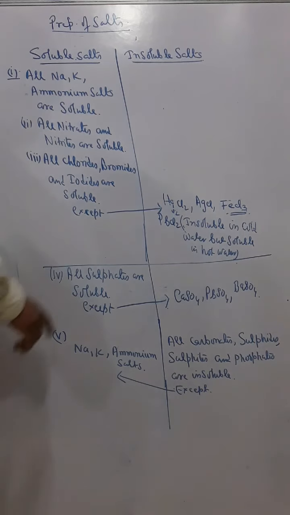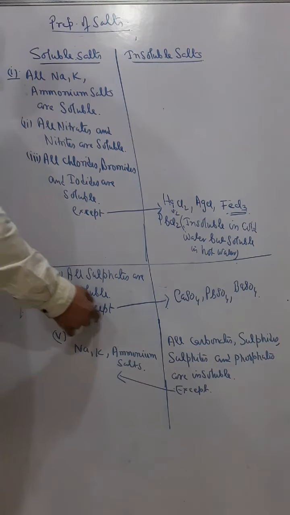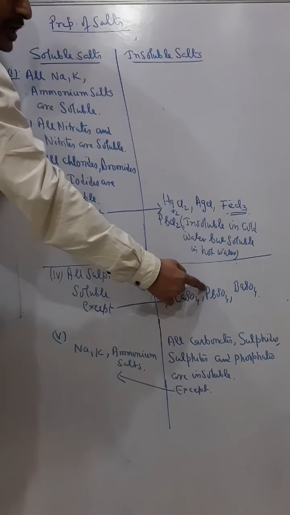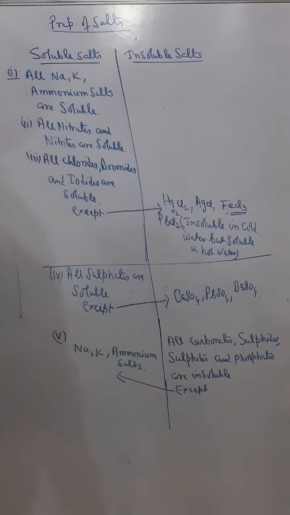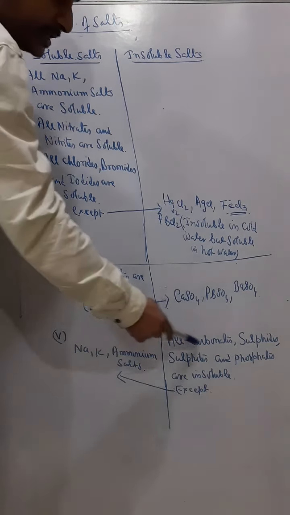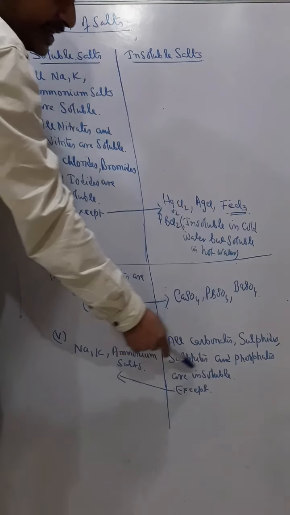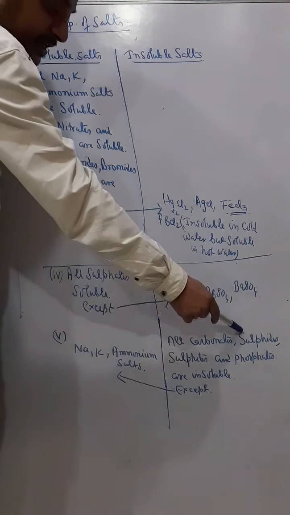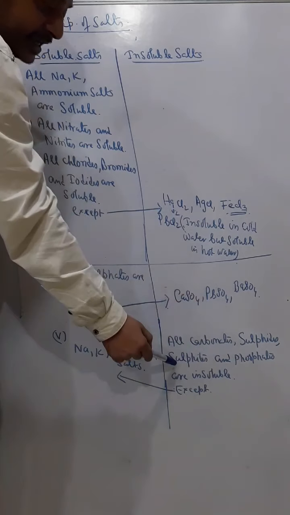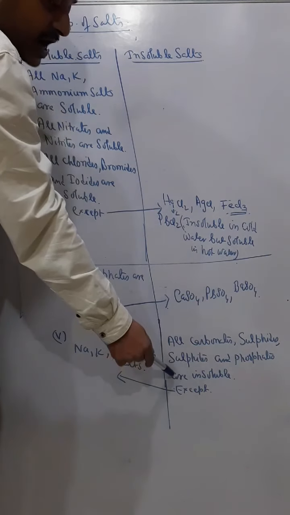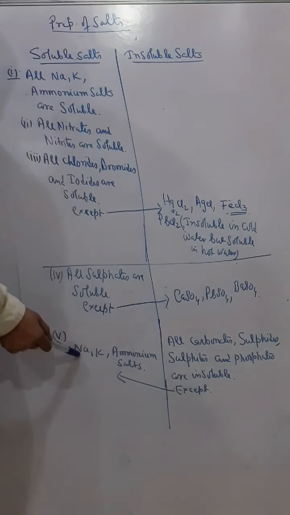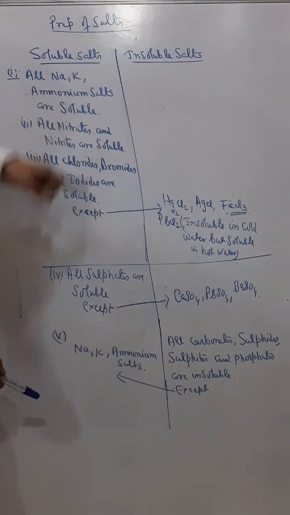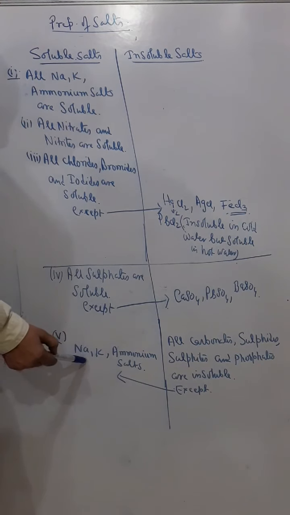Similarly, all sulfates are soluble except these three: calcium sulfate, lead sulfate, barium sulfate. Okay. And any carbonates, sulfides and phosphates are insoluble salts, except, as you already know, sodium, potassium and ammonium salts are soluble. So naturally here also sodium, potassium and ammonium salts are exceptional.